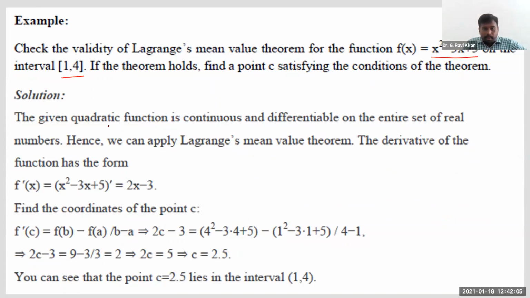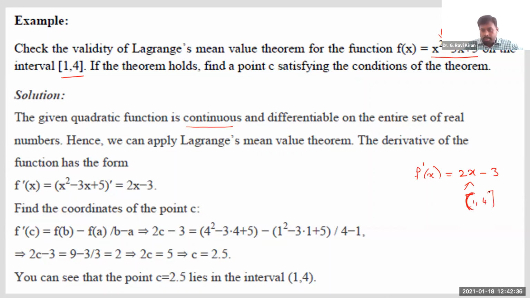As we discussed in the previous problem, since this is a polynomial function, it is obviously continuous. To check whether it is differentiable, let me calculate the derivative of this function, f dash of x. As you know, it is 2x minus 3. Since this derivative is also a polynomial, it exists for all values in the interval 1 comma 4.